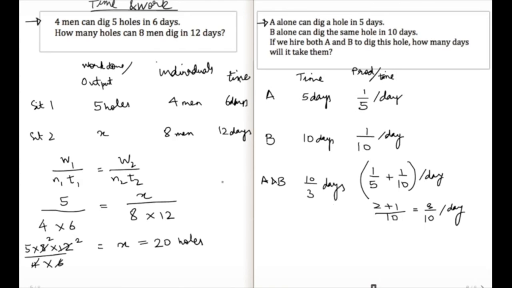So guys, I hope this is clear that all the time and work is going to be based on these two principles, where you either have groups of same productivity where we are going to use W1 upon N1 T1 equals W2 upon N2 T2, or you would have individuals with different productivities where we will use their productivity per unit time, right? And we will do all the operations on the productivity per unit time and not the days that they take to finish the job.